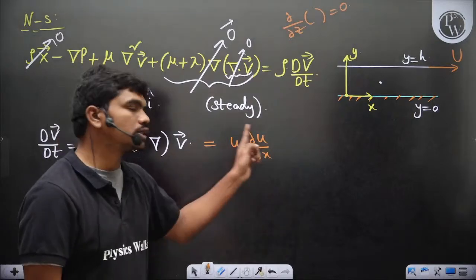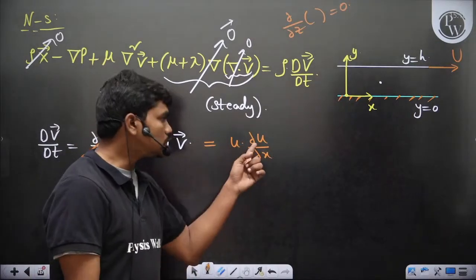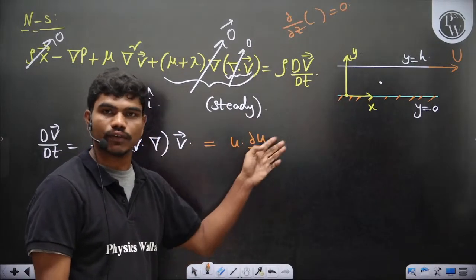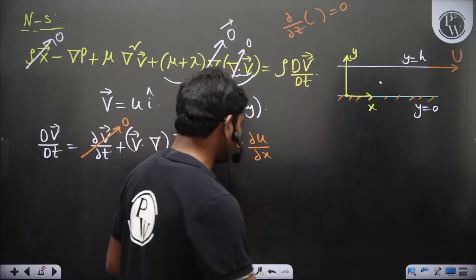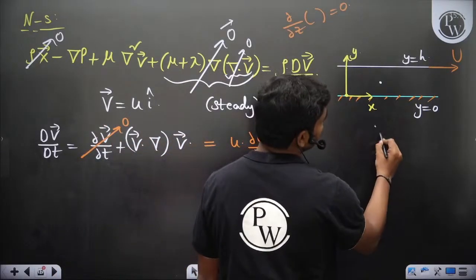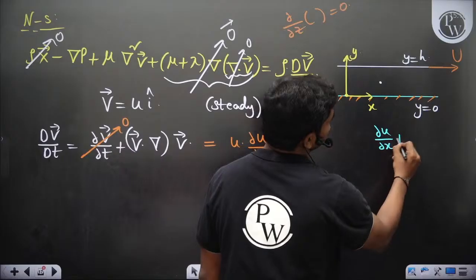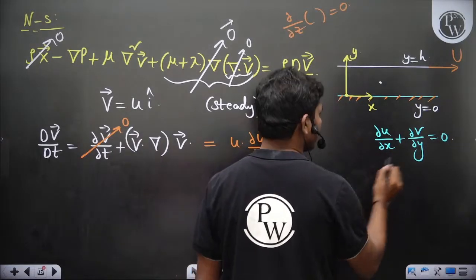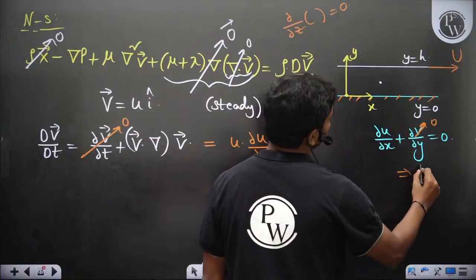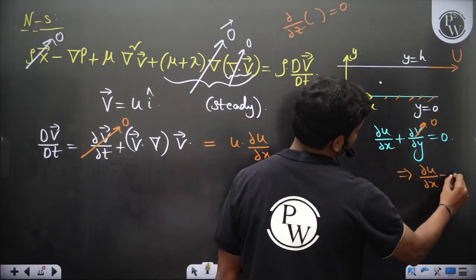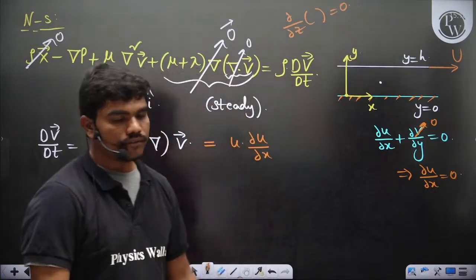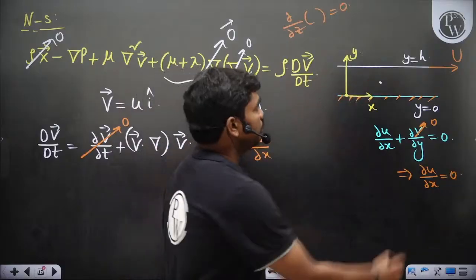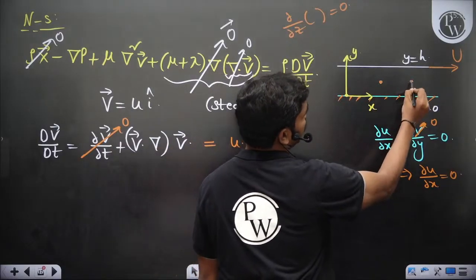So the acceleration is only this, but this dou U by dou x is actually 0 because the flow is fully developed. You can also see this from continuity: since you have taken incompressible 2D flow, and V is 0, dou U by dou x is equal to 0 from continuity. Which tells you that when you move between this point and this point, you cannot find any variation.